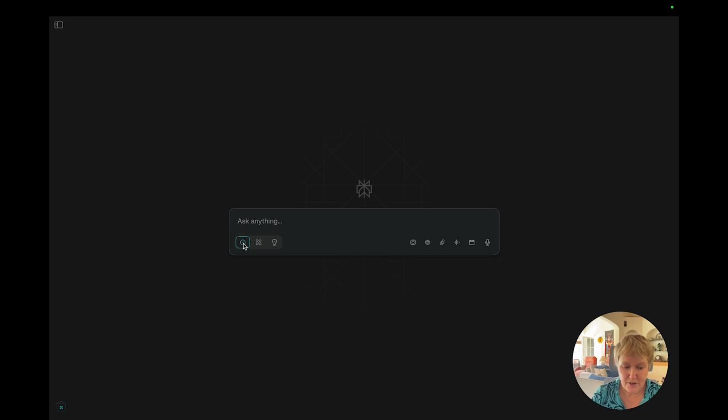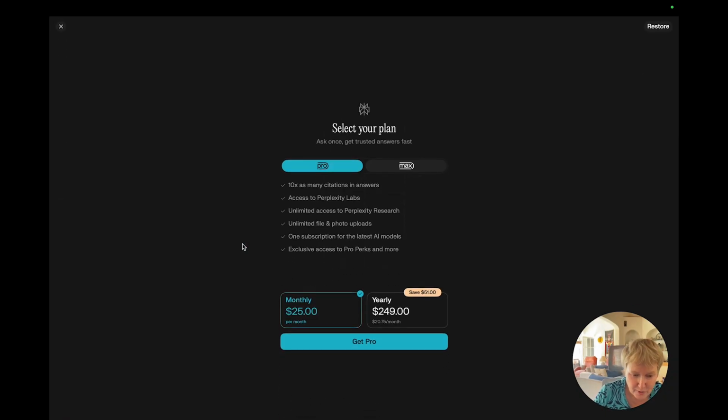So the first one here on the left is Search or Pro Search. I'm going to talk to you first about the free version because that's the one I've been using, but I will tell you a bit more about the Pro functionalities after. This is Pro or Pro Search, and within the free model, you can have up to 3 Pro searches a day. If I click here, for example, I've used them all, so it brings me to the pricing, which is in Canadian dollars, by the way. Normally it's $20 US for the Pro, and the Max is $200 US, both a month.